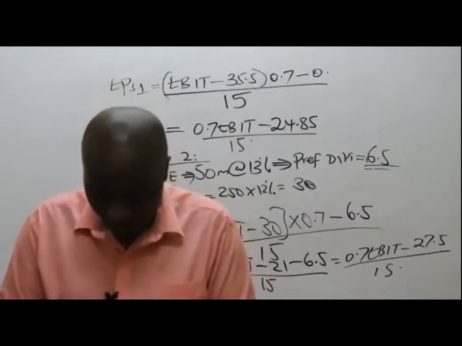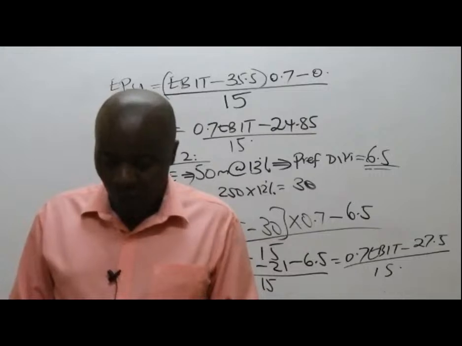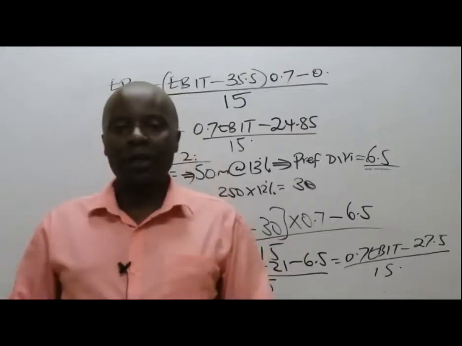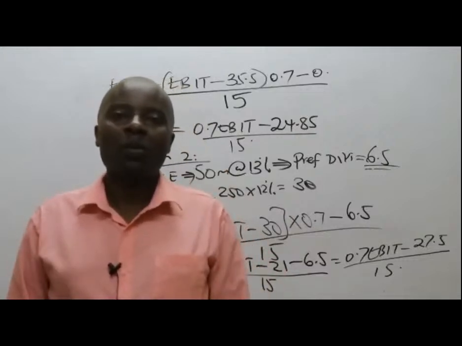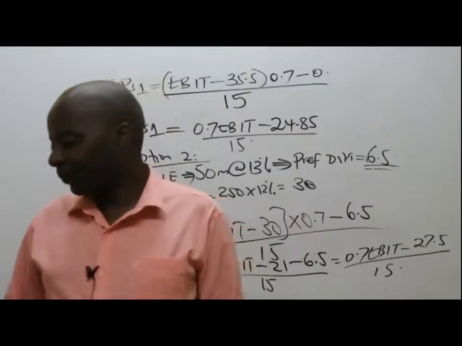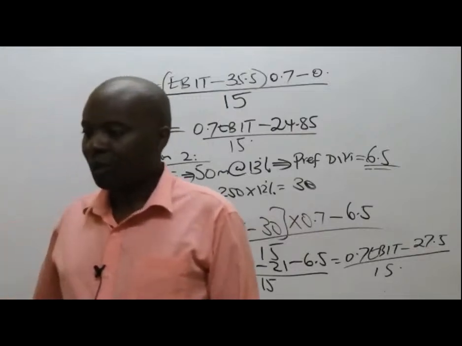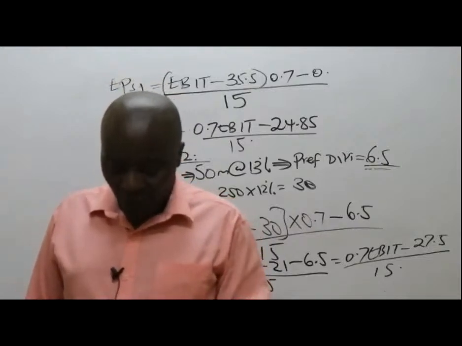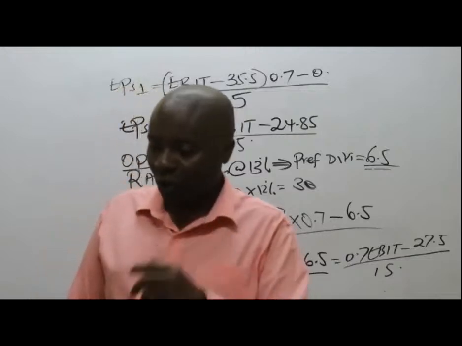So we are told option number 3 is to issue additional ordinary shares of shillings 10 par value. Option 3. Please talk to me.